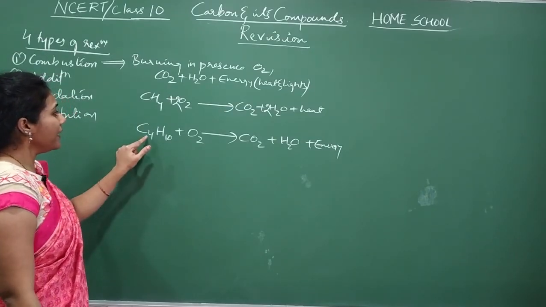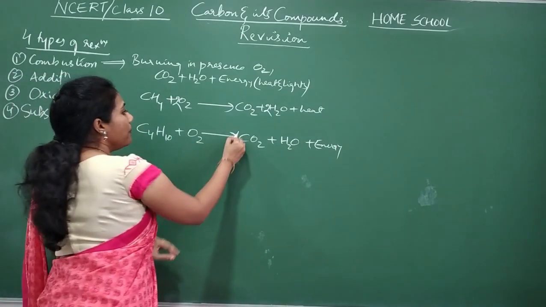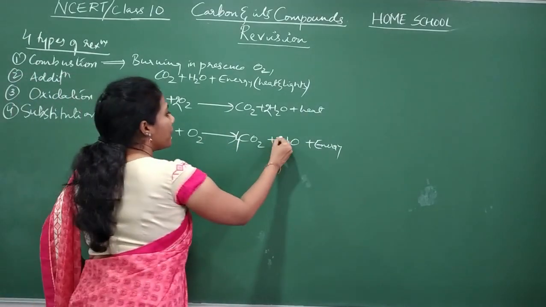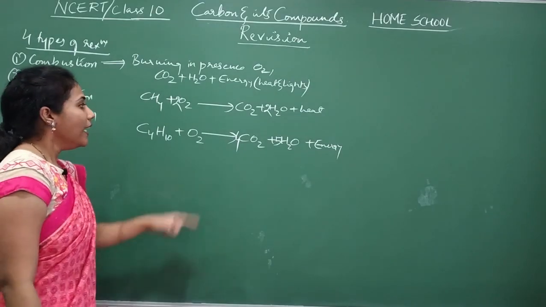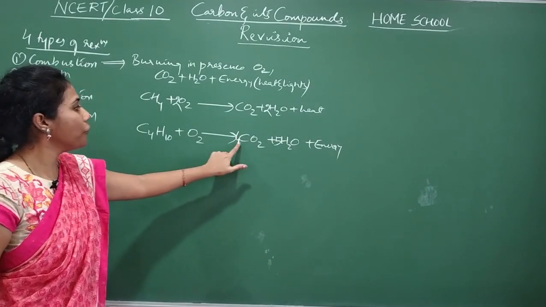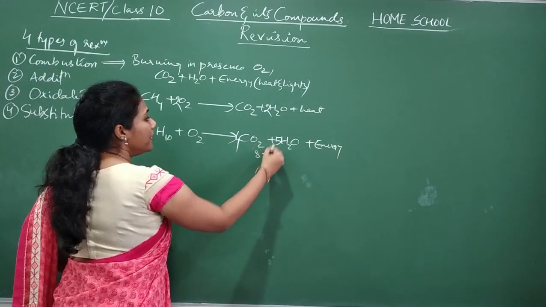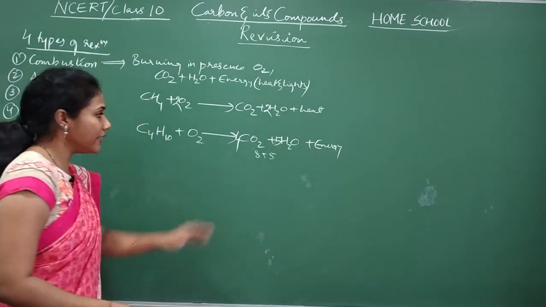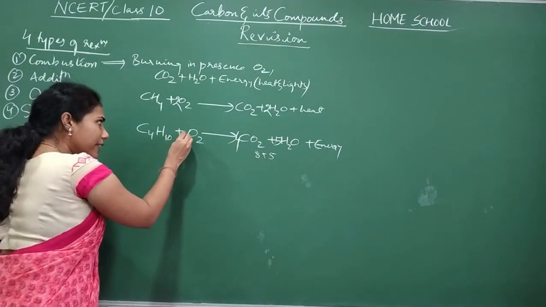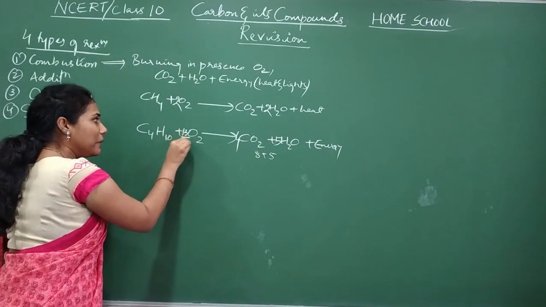There are 4 carbons, so you put 4 here, and 10 hydrogens, so you put 5 here. Yes or no? Now count how many oxygens. 4 twos are 8, 8 plus 5 is 13, isn't it? So 13 you are getting. So how do you put it? Initially, you can put 13 by 2 here.